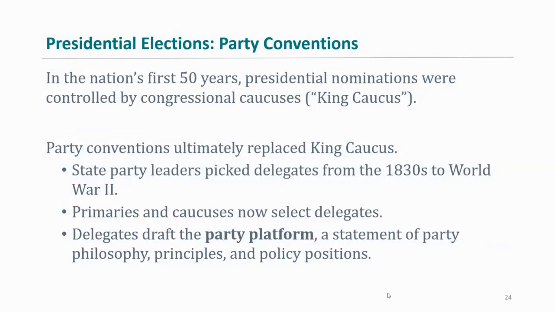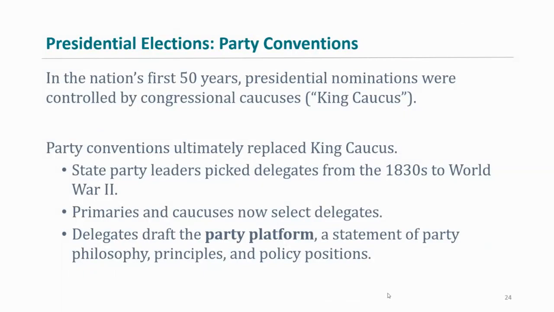In the nation's first 50 years, presidential nominations were controlled by congressional caucuses, right? So the primary process has really evolved to where originally it was basically the parties who were choosing candidates. These caucus meetings were controlled by party elites, by the congressional caucuses. That's why it's called King Caucus, right? So it was basically the top-ranking officials within the respective political parties who would decide who the next presidential nominee from their parties would be. So the people didn't really have any input in terms of who those candidates would be.